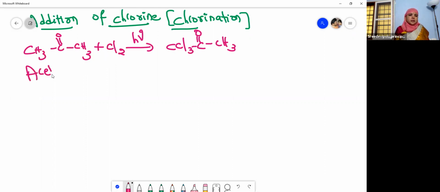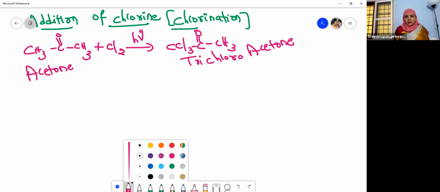So this is our acetone. And now see what happened. The hydrogens are replaced by chlorine atoms. So this is trichloroacetone. Trichloroacetone. Now, here also I have to mention an important point to you, children.